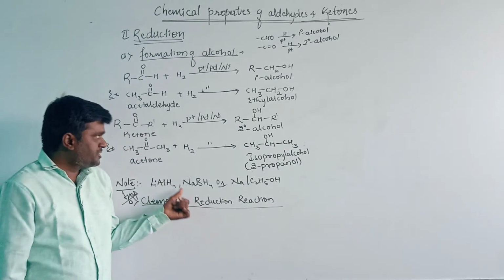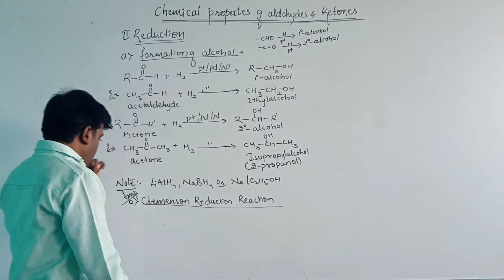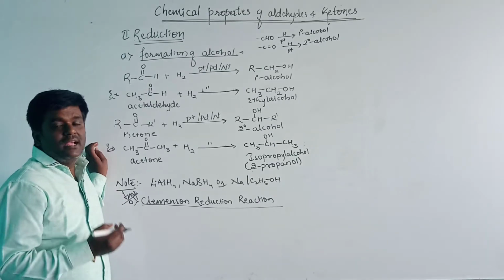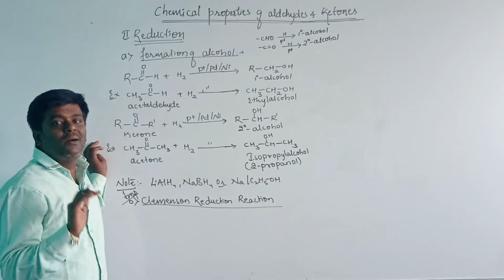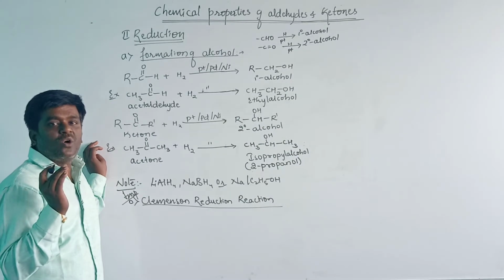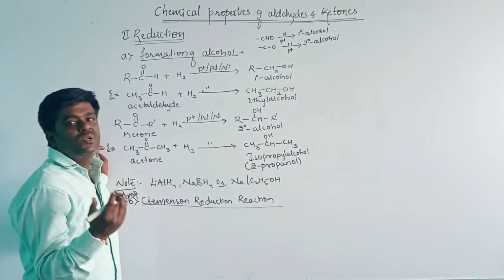Reduction means addition of hydrogen. Here, when aldehydes and ketones undergo reduction in the presence of zinc amalgam, that is zinc mercury, in concentrated hydrochloric acid, then it will give the hydrocarbon part.